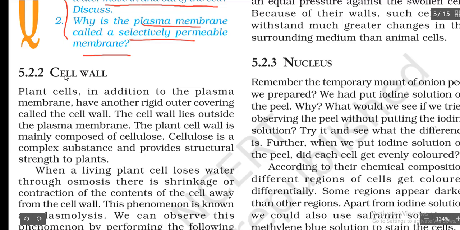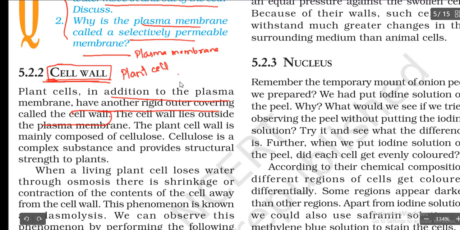So the next part of the cell is nothing but the cell wall. First we learned about the plasma membrane, right? So now let us see what this cell wall is. Plant cells, in addition to the plasma membrane, have another rigid outer covering called what? Cell wall. So remember the first point here: cell wall is only present in plant cells. It is not present in animal cells. Cell wall is present in plant cell and cell wall is absent in animal cell.